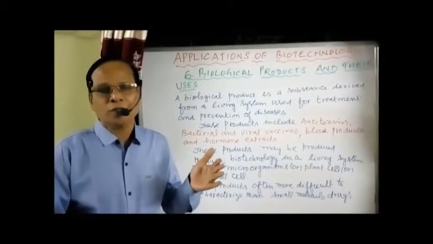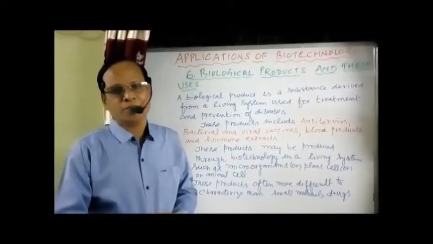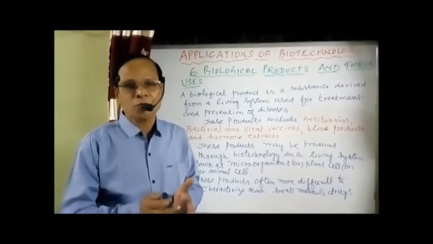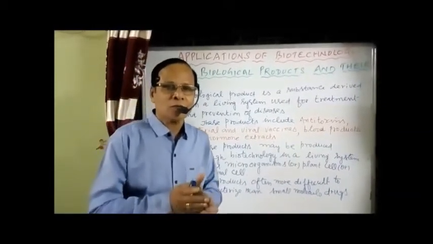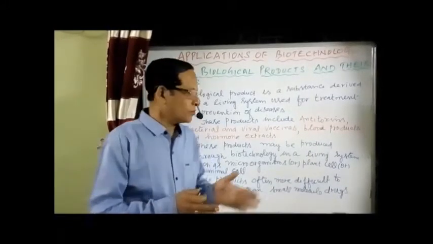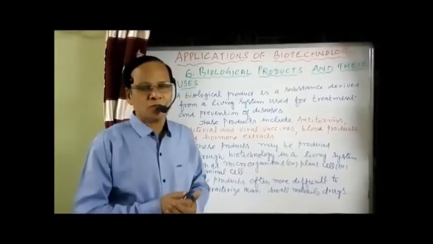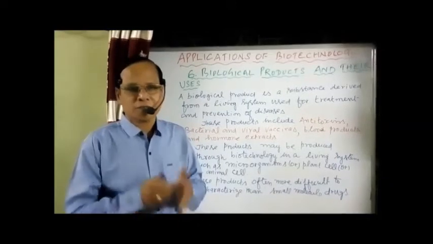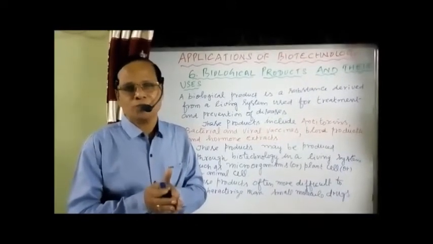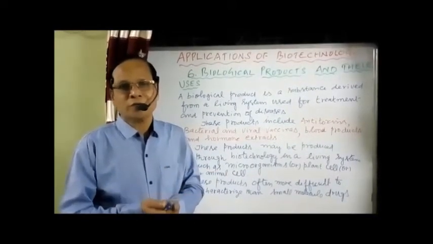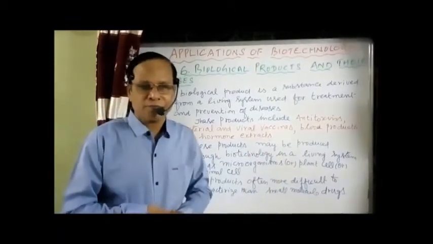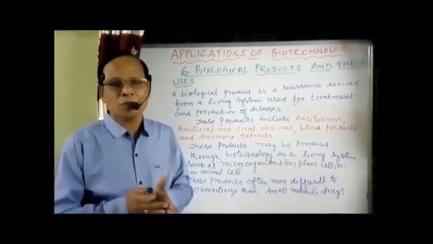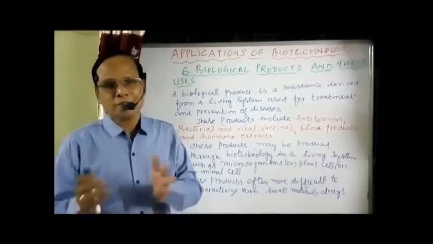These biological products are more often difficult to characterize. Then we have small molecule drugs. We can characterize small molecule drugs, but when we produce these substances, we cannot characterize them because they are actually minute, or you see them in the form of micrograms. So they are more often difficult to characterize than small molecule drugs.